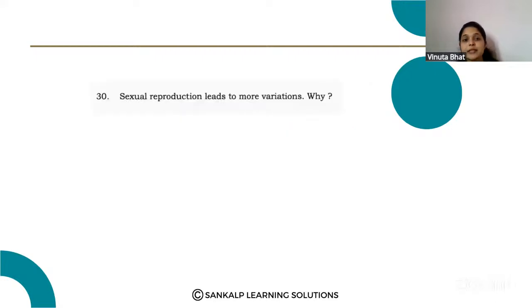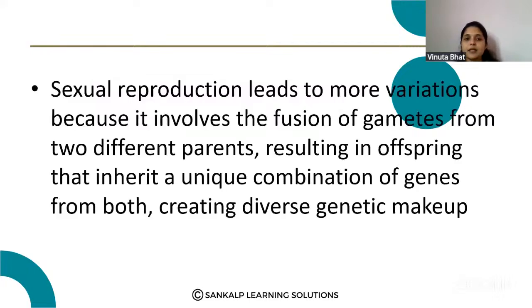Next question. Sexual reproduction leads to more variation. Why? What is the reason behind this? Sexual reproduction leads to more variation because it involves the fusion of gametes from two different parents, resulting in offspring that inherit a unique combination of genes from both, creating a diverse genetic makeup.